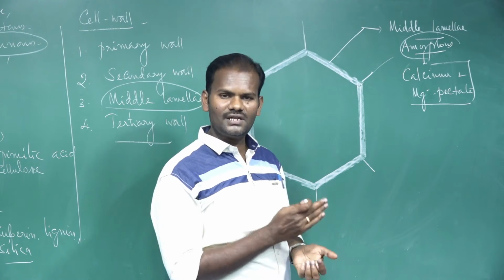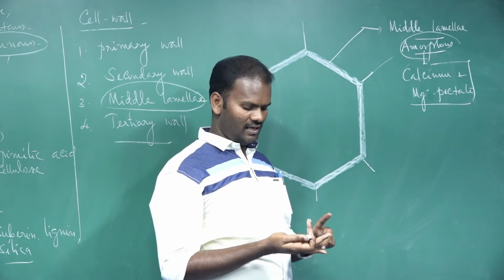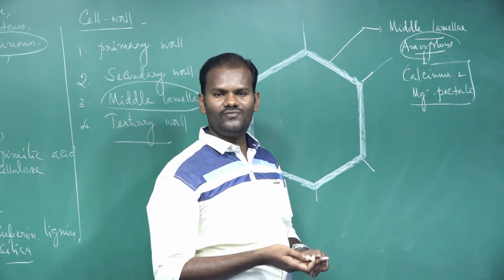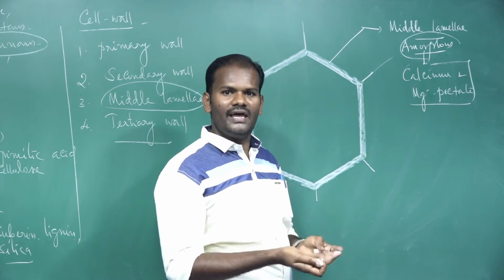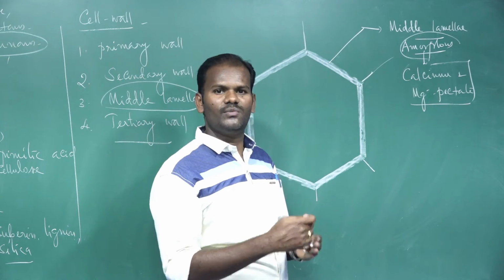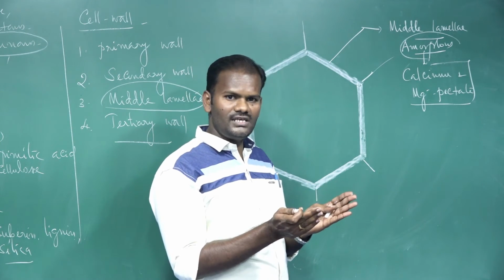Karyokinesis is nothing but the division of the nucleus. It takes place in four stages: prophase, metaphase, anaphase, telophase. After telophase, the nucleus is completely divided into two. Then it is followed by cytokinesis, the division of cytoplasm. After the cytoplasm is divided, two cells are formed.